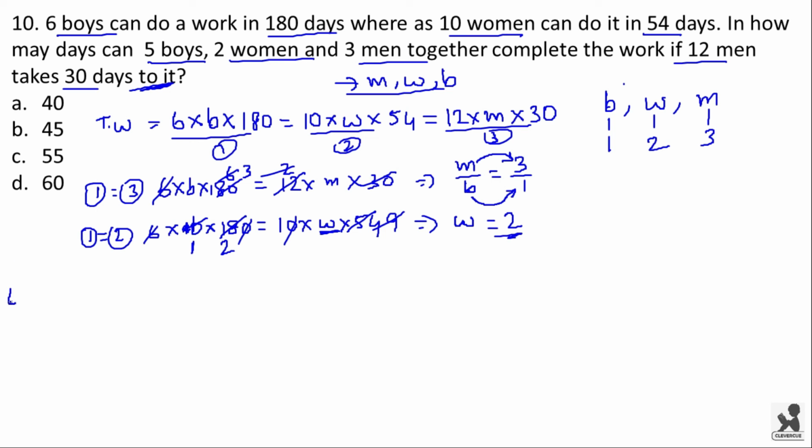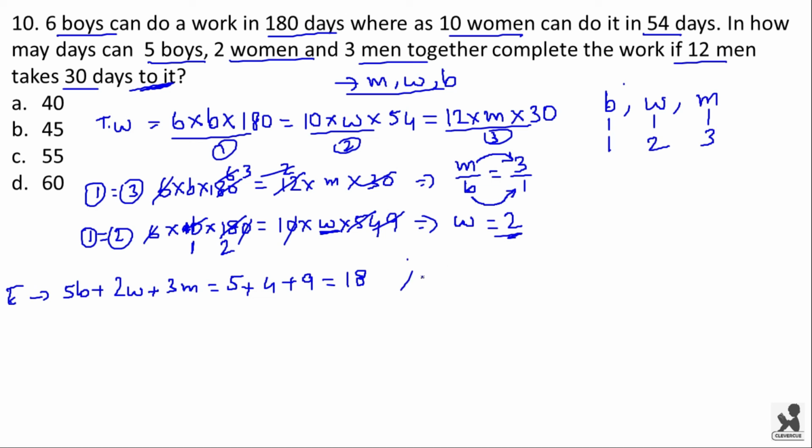Now the efficiency of 5 boys, 2 women and 3 men will be equal to 5 into 1, that is 5, 2 into 2, that is value of w is 2, so 2 into 2 is 4, plus 3 into 3 because value of m is 3. Now 3 into 3 is 9. This is equal to 5 plus 4 plus 9, 18.